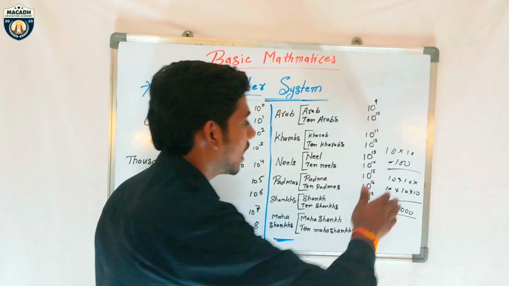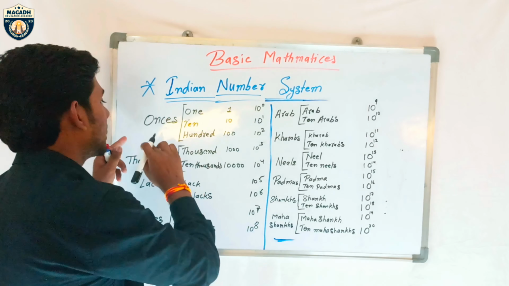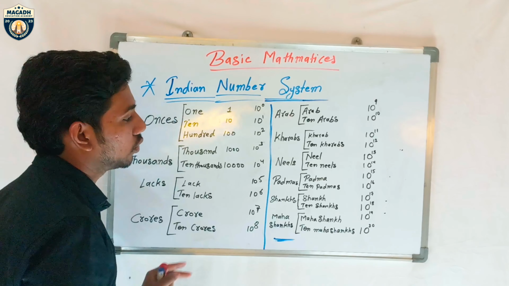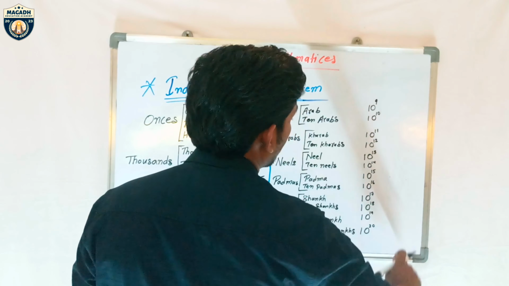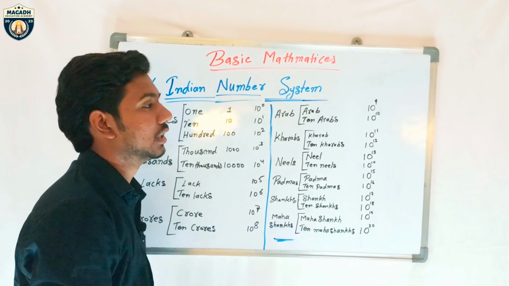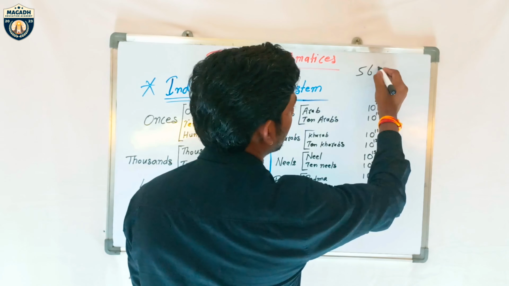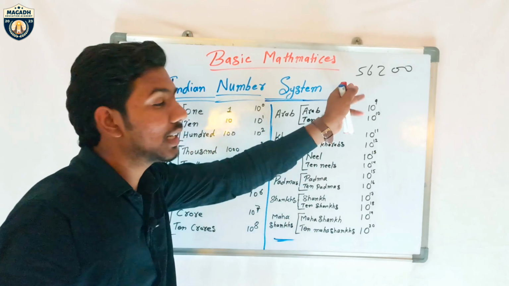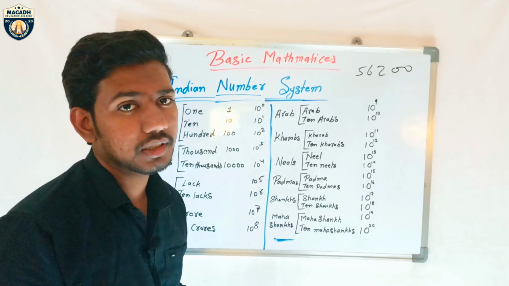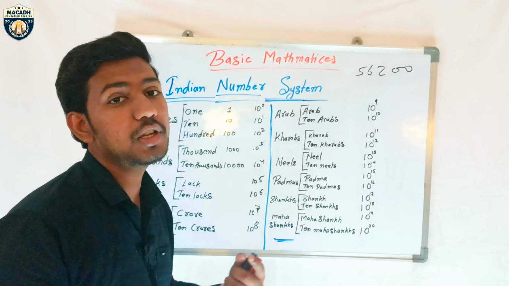And now, as I already said, I will discuss this at the end. I will explain why it is 3 and then after that 2 to 2. If I talk about any number, say 56,200, I written here 56,200, and I say put a comma there. Can you put a comma in the number system? So how will you put that comma?